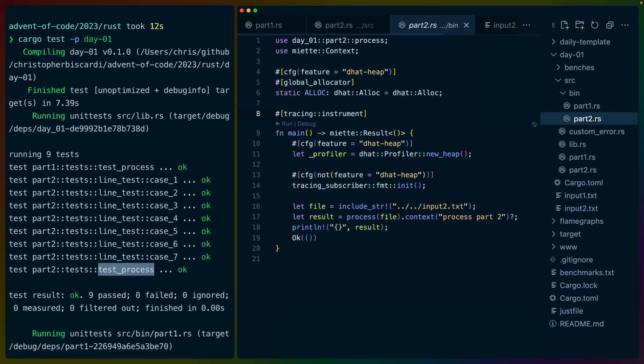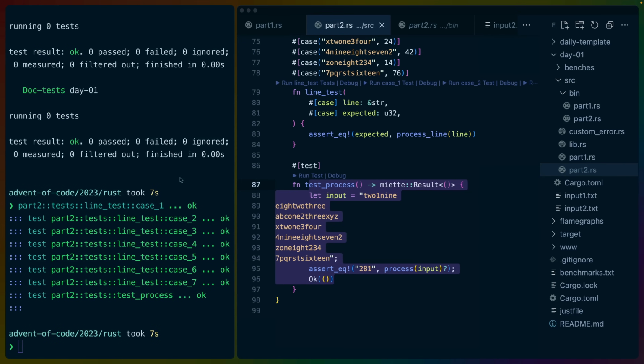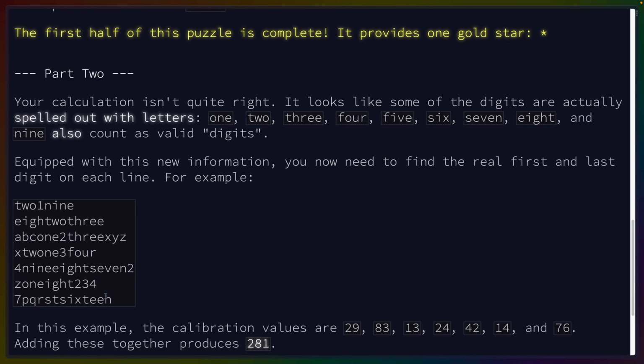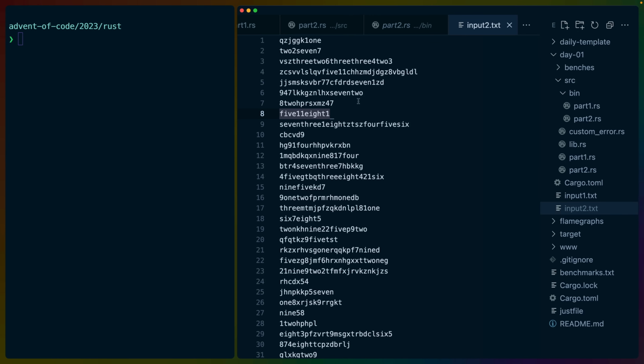Let's just make sure that part 2 is pulling in the right input. Yep. Make sure it's using the right process function, which it is. So that is super unfortunate. So we need to figure out what went wrong here. My first thought is that maybe there's a number in our input that counts for 2 different numbers, if that makes sense. Like if there was 73, would that count?